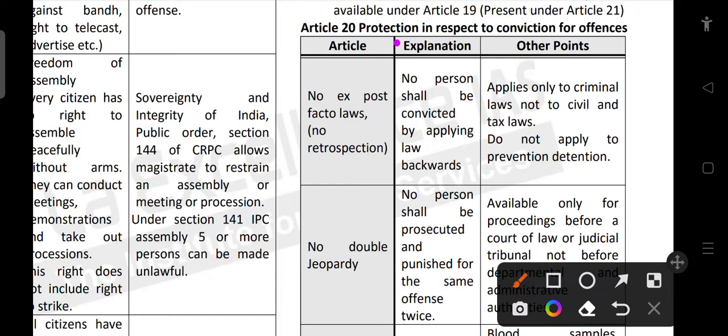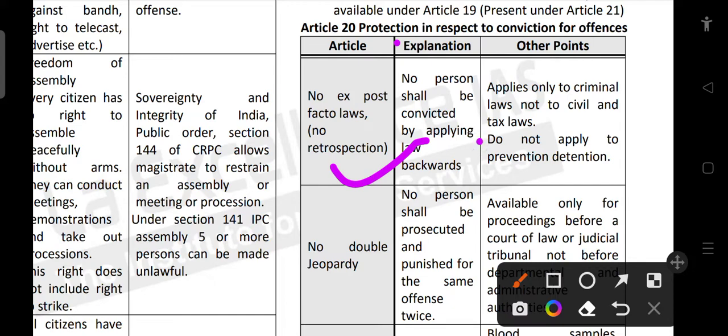So the first one, no ex post facto law, that is, no retrospective law. If a certain thing is not a crime as of now, but tomorrow the government brings a certain law, they cannot arrest someone who did that act today, because when that person did it, it was not an offence, the law was not introduced, right? Such a thing is called retrospection. No person shall be convicted by applying law backward.